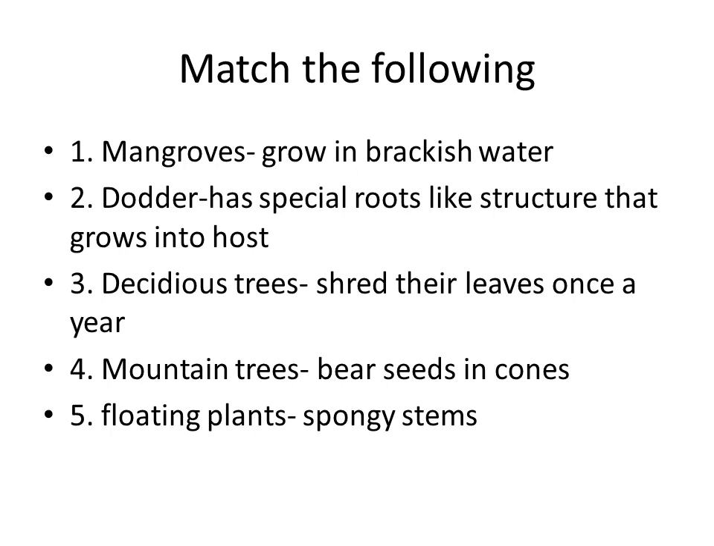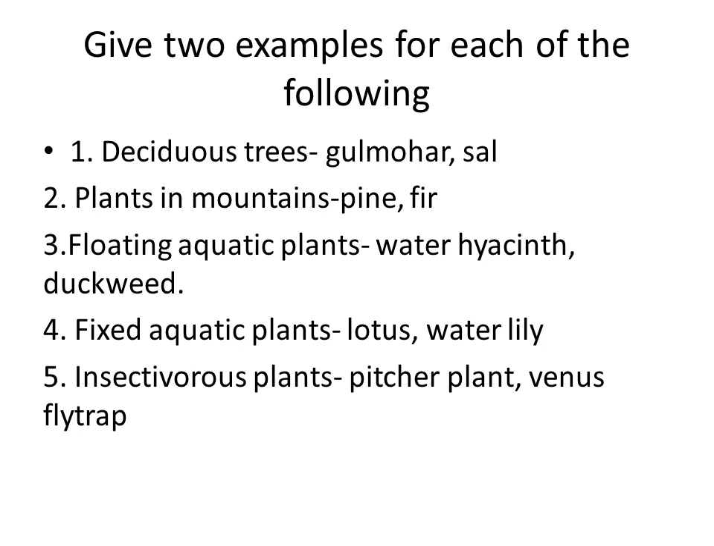And third one, deciduous trees. So what are deciduous trees? They shed their leaves once a year. Fourth one, mountain trees. In mountain trees, the seeds are borne inside the cone. Fifth one, floating plants. Floating plants example, spongy stems. And then give two examples. You can give any two examples. Deciduous trees, example, gulmohar and sal.